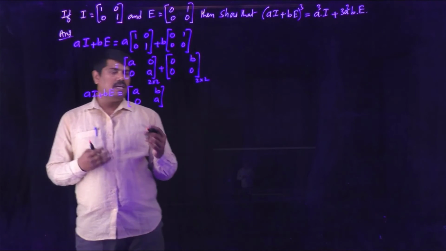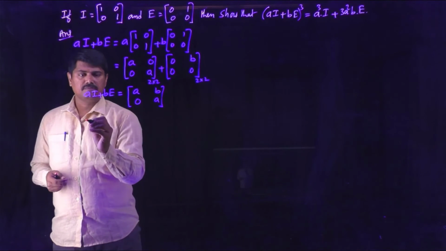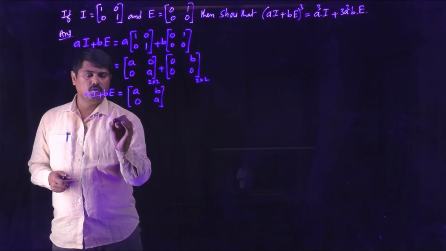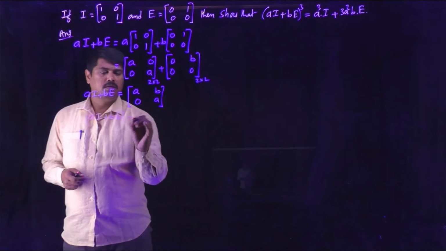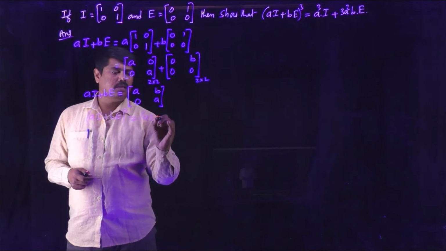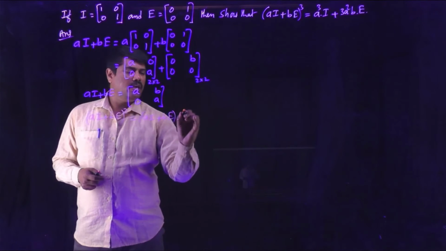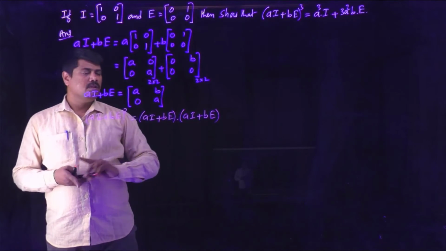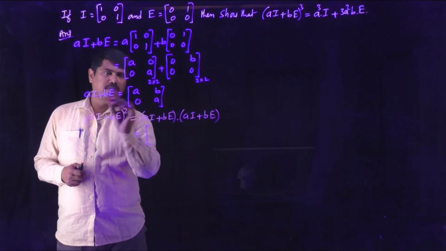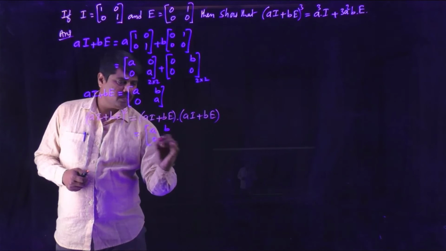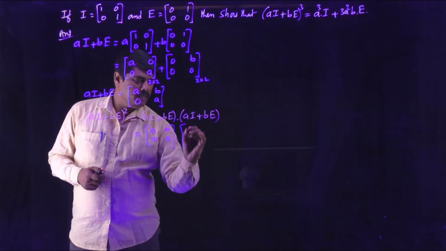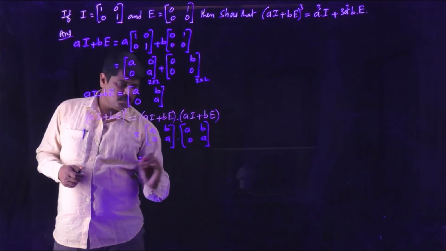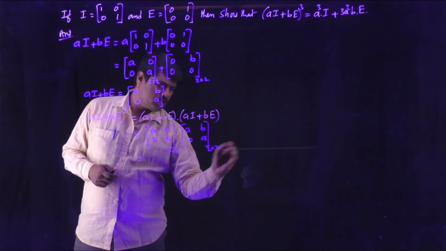Later you will be able to find (aI + bE) whole cube. (aI + bE) whole square is equal to (aI + bE) into (aI + bE). Now we have the matrix [a b; 0 a] into [a b; 0 a]. Now multiplication is satisfied here, both are 2 by 2 matrices.